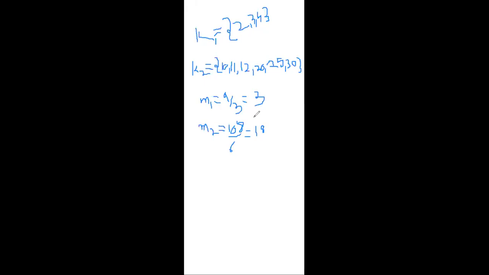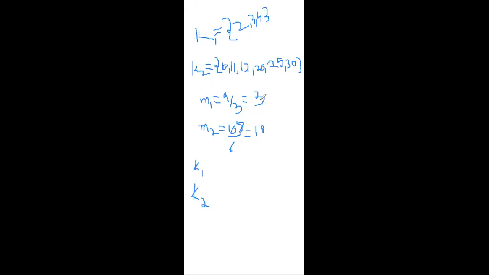Okay, we proceed with the same process, guys. We have to find out K1 as well as K2. How do we get the values in K1? All the values close to 3 should be placed in K1. All the values close to 18 should be placed in K2. For example, let us find out the values close to 3 and place them in K1.